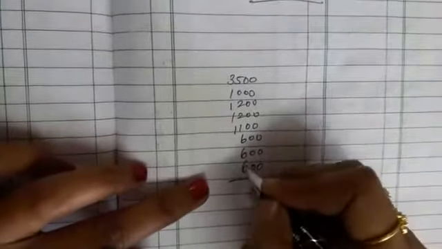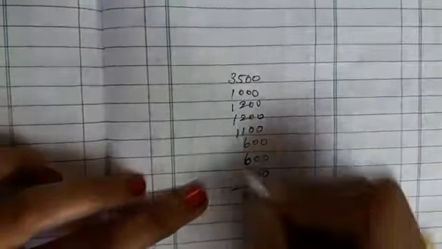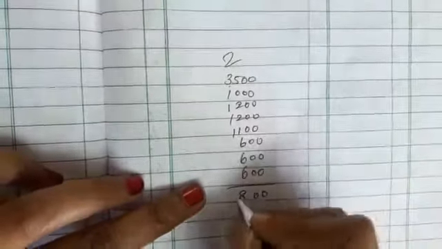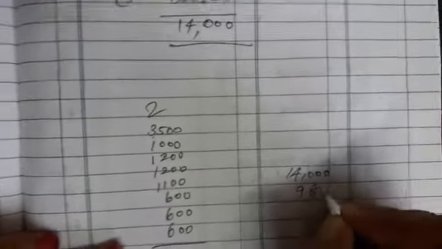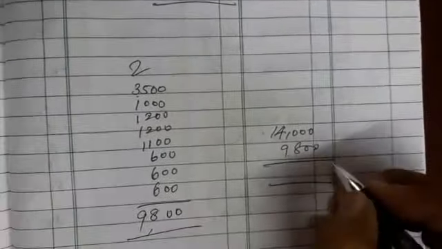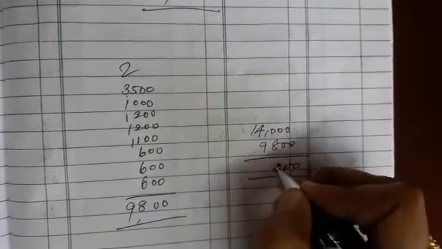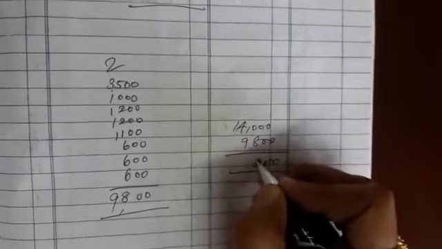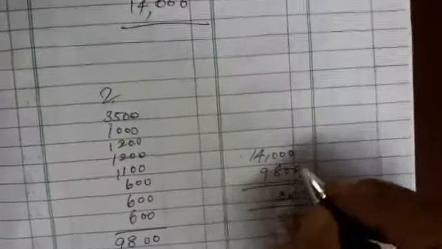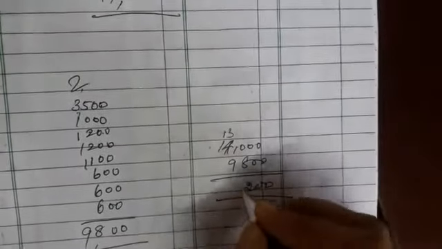So 6, 12, 18, 20, 22, 23, 28, remaining 2, 5 plus 9,000. So we have to subtract 9,800 from 14,000. 14 minus 9, 4,200.